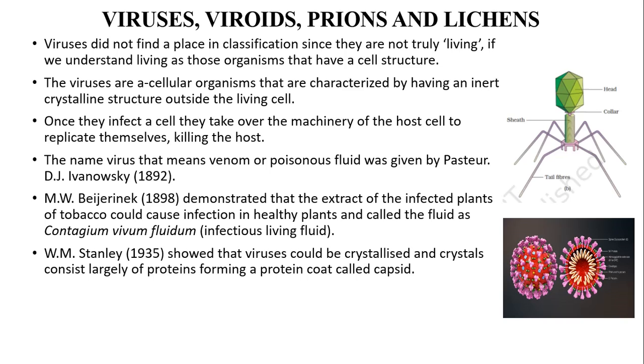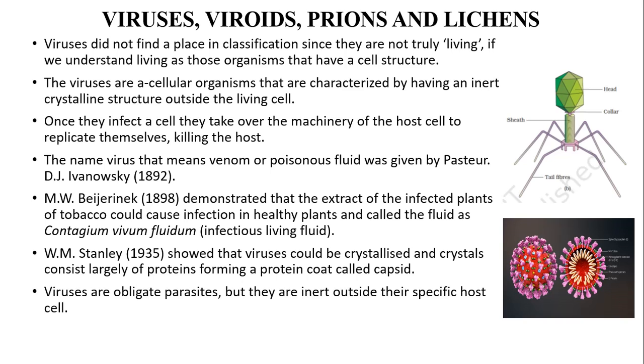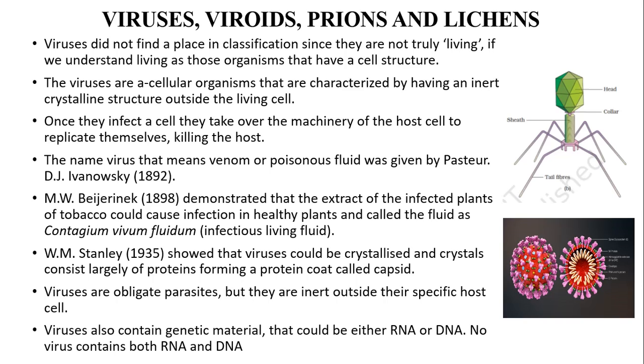W. M. Stanley in 1935 showed that viruses could be crystallized, and crystals consist largely of proteins forming a protein coat called capsid. Viruses are obligate parasites, but they are inert outside their specific host cell. Viruses also contain genetic material, that could be either RNA or DNA. No virus contains both RNA and DNA.